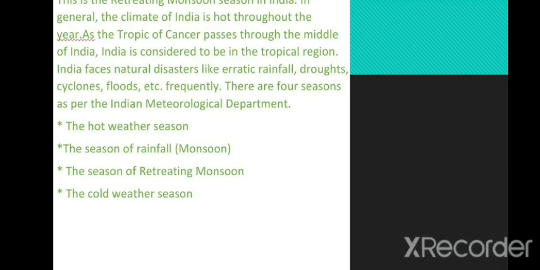The climate of India is hot throughout the year. The Tropic of Cancer passes through the middle of India, and India is considered to be a tropical region. India faces natural disasters like erratic rainfall, drought, cyclones, floods, etc. frequently. There are four seasons as per the Indian Meteorological Department. First is the hot weather season. Second is the season of rainfall that we call monsoon also. Then the season of retreating monsoon, and the cold weather season.